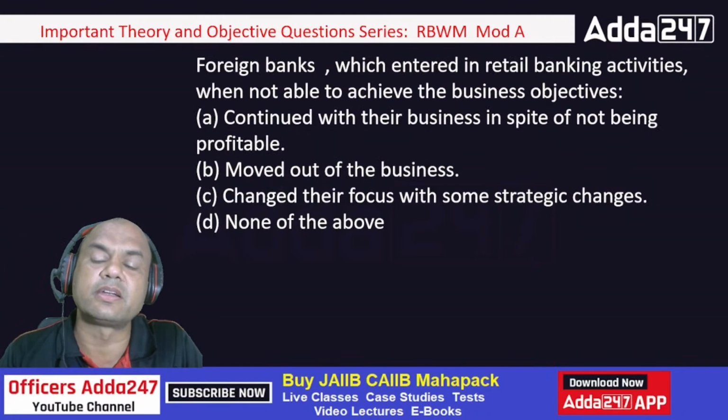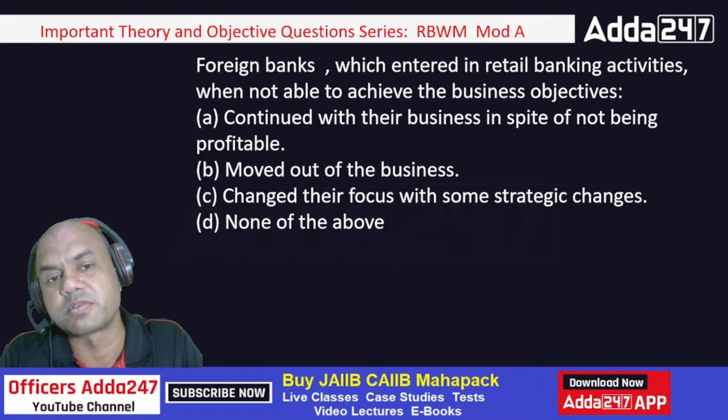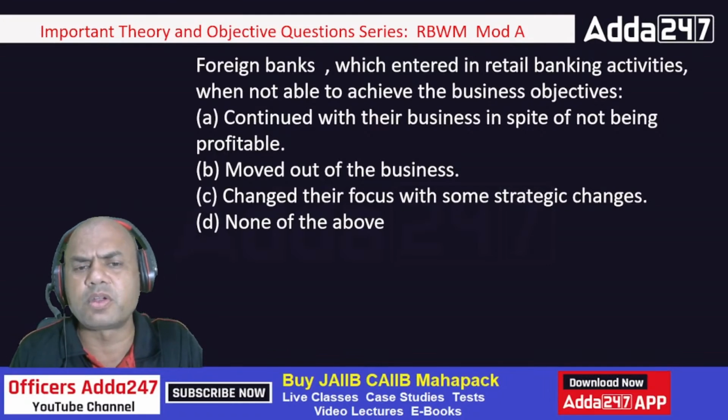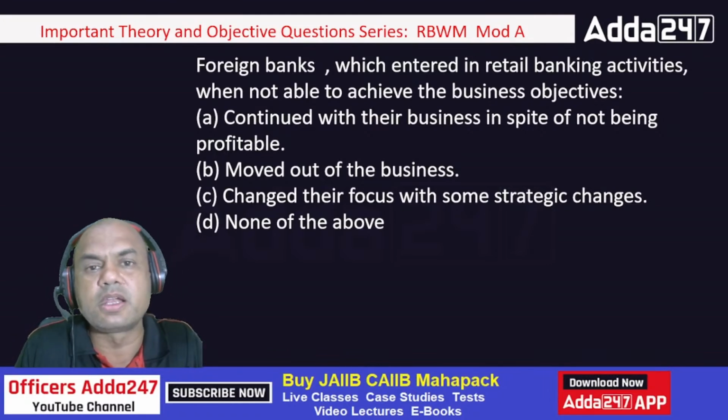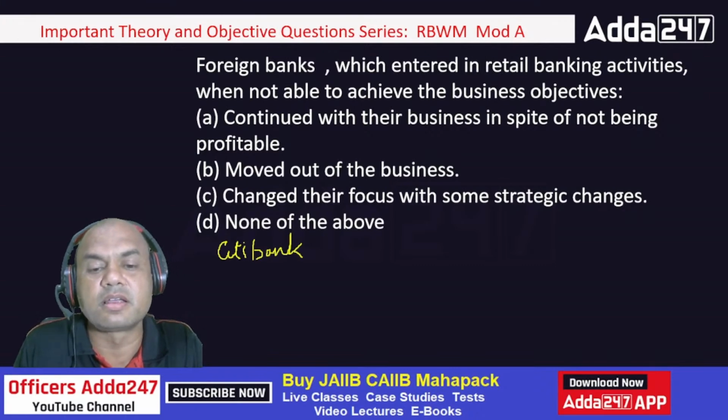Foreign banks which entered into retail banking activities were not able to achieve the business objective. So when foreign banks are not able to achieve the retail banking business objective, what do you mean by this? If you read the newspaper, we have read it. Citibank has exited the retail business. Exited a retail.